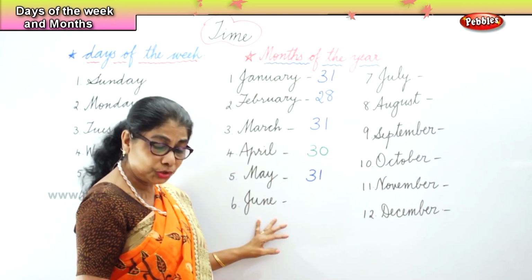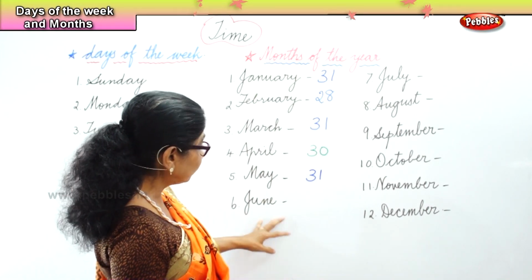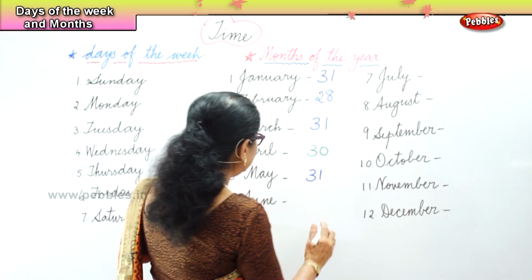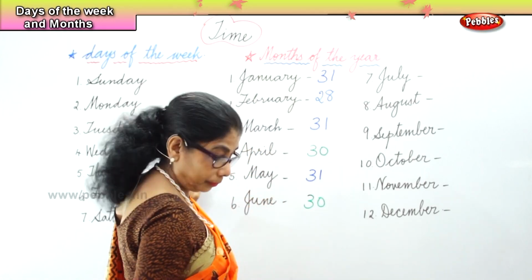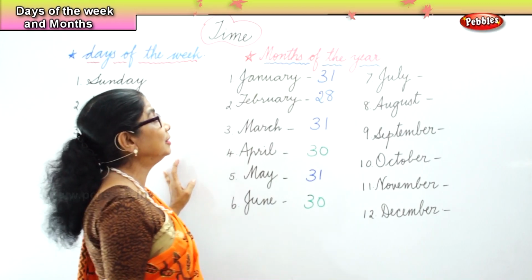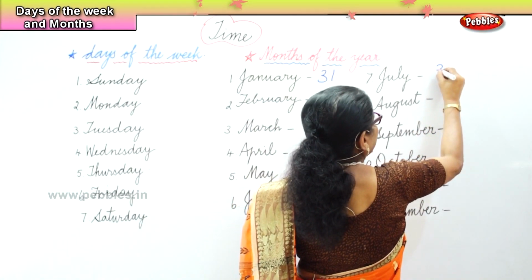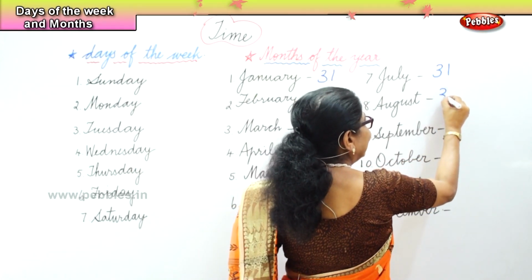June, how many days? Again 30 days. 30 days for the month of June. Now, July. How many days in July? Again, 31 days. August, 31 days.